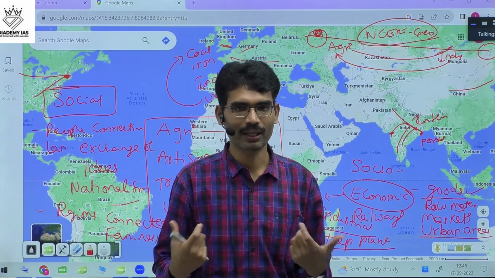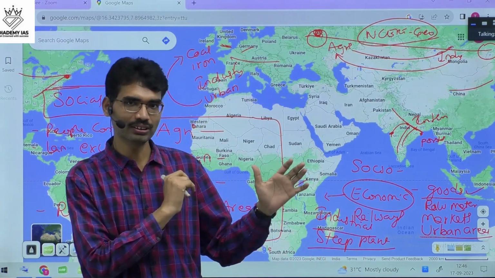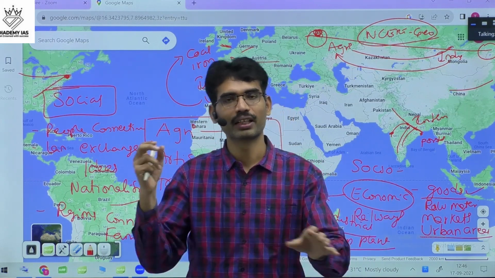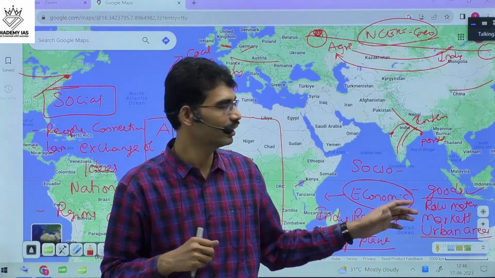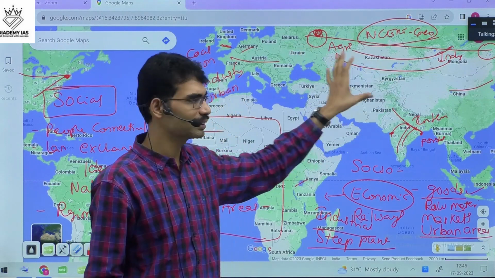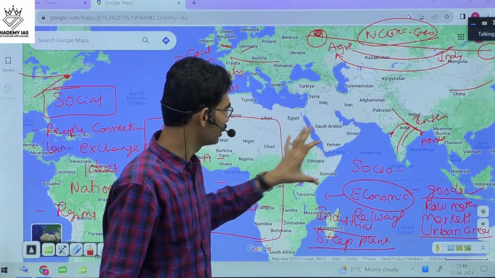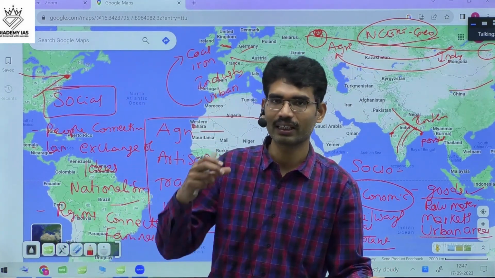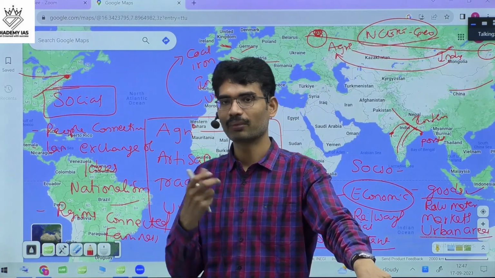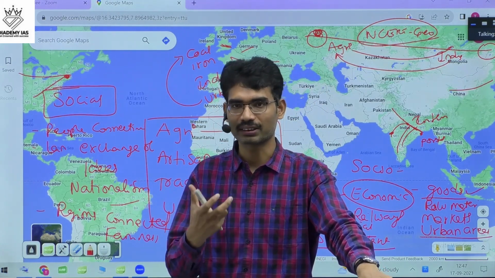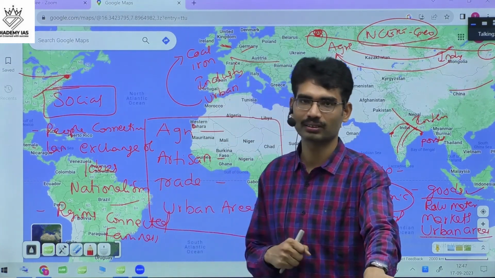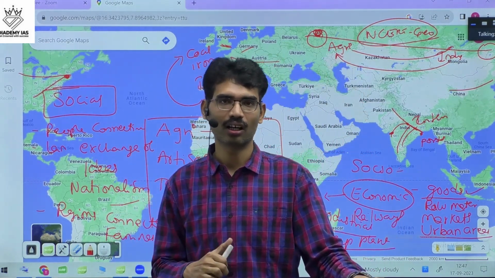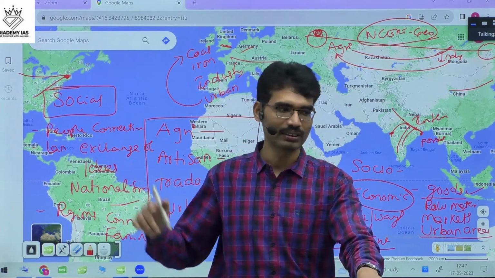So this way you can apply, just use the geographic knowledge and use those elements and apply the NCERT impact of railways on India to other countries also. Same is the case, like here nationalism grew in other places also. Whoever the colonial masters were, their empires got strengthened, but when it comes to colonial people, nationalism got strengthened because of railways. These are the socio-economic impacts of railways introduction.